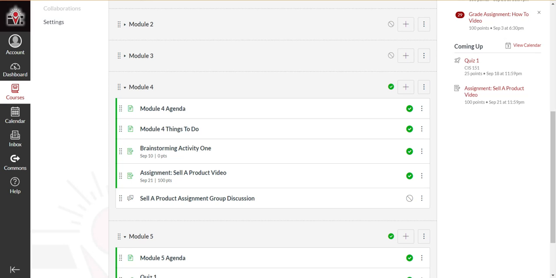Remember, you need to follow the directions. It's up to you to read them thoroughly and make sure you're meeting all the requirements of the assignment. Hopefully you guys will enjoy it. Thank you.